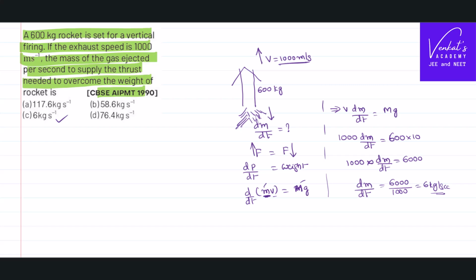It's a simple Newton's second law of motion, and there is nothing complicated to worry about. The only thing that you need to understand a little carefully is that every time F is not ma; rather, F is also equal to V dm by dt. This is possible only when the velocity of the body is constant and the mass is varying. If mass is constant and velocity is varying, obviously we write F equal to ma. Of course, that's how we solve this problem.